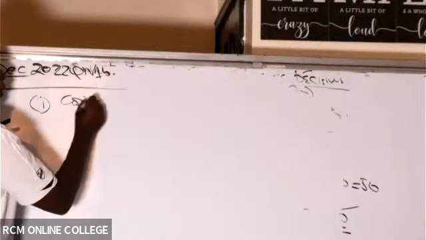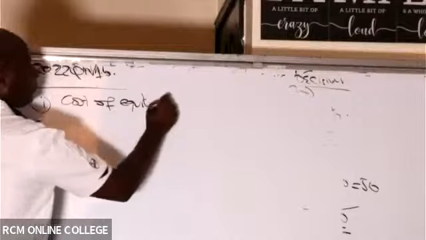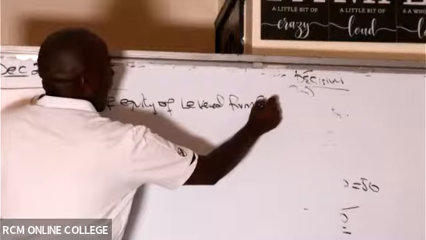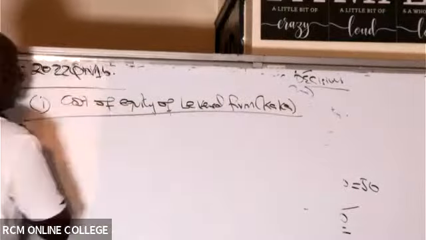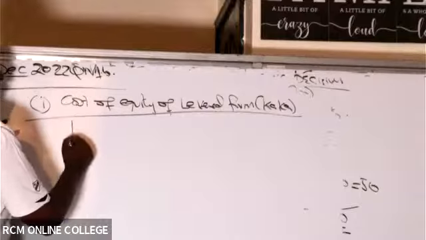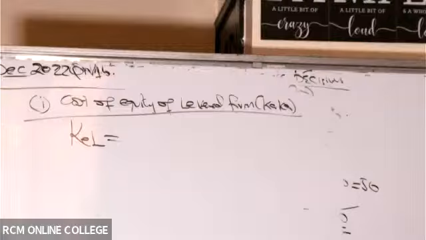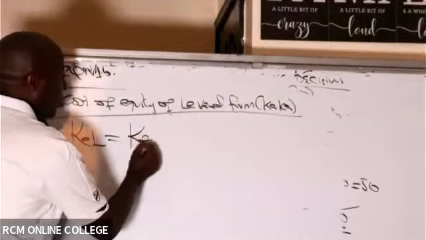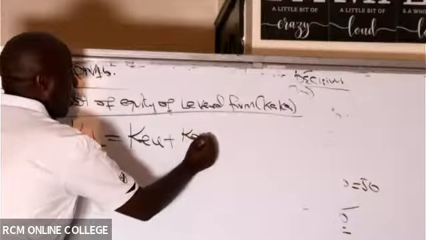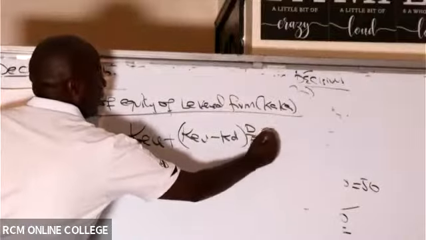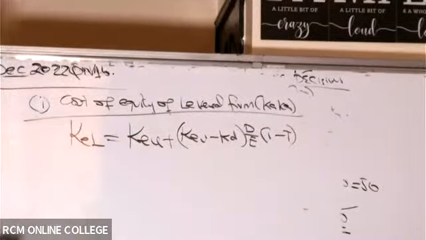It is cost of equity of a levered firm, which is the levered firm, like that. Then I'll remember the big formula. I like this formula because it's all weather. This formula: Ke equals Ku plus (Ku minus Kd) into D over E, times one minus tax. This is a very important formula of getting cost of equity of the levered firm.